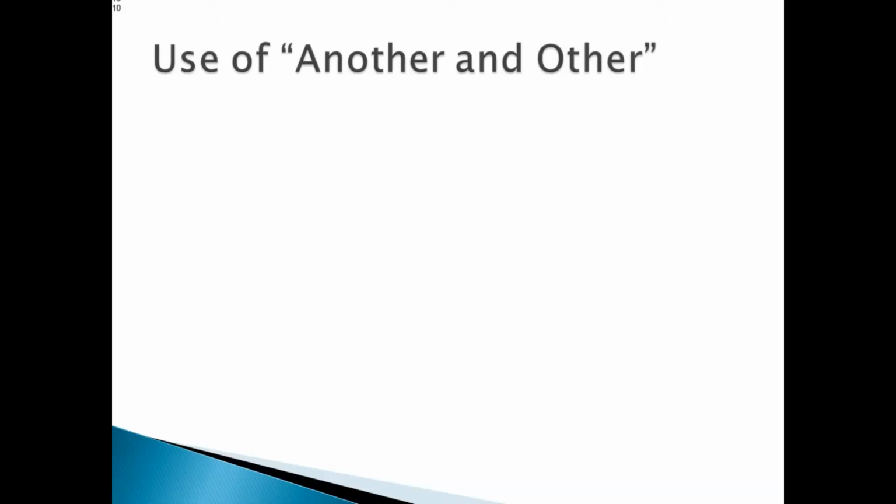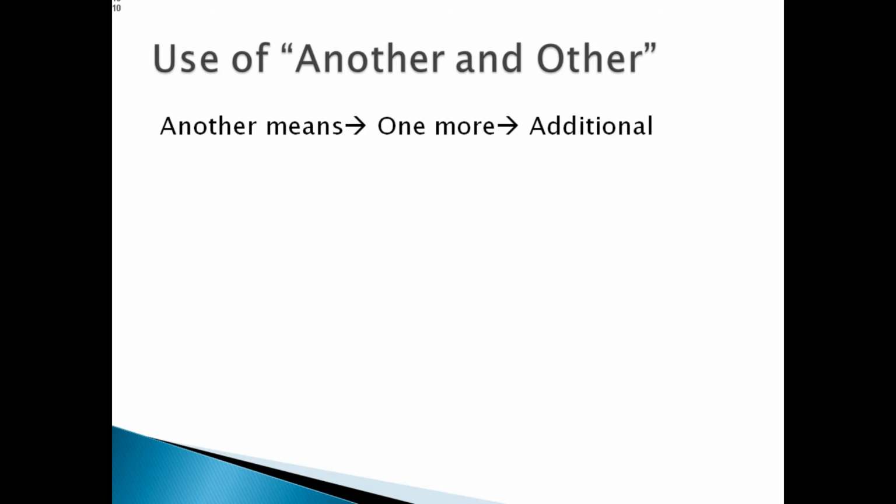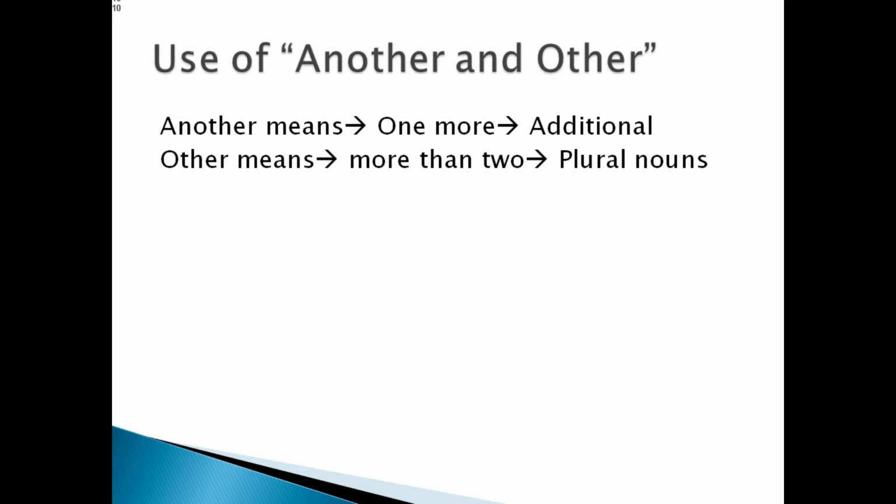Today we are going to learn about the use of another and other. So let us see. Another means one more. It means additional, an extra. Whereas other means more than two. Other is used with plural nouns, or others represents a pronoun. Let us see with the help of examples.